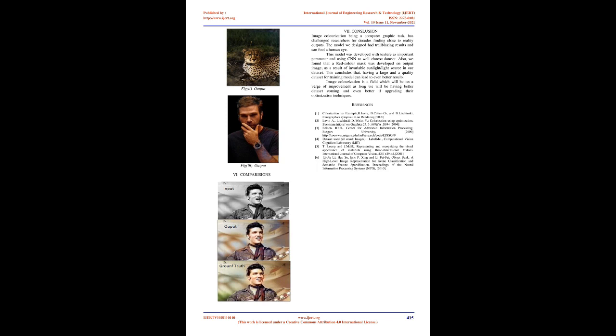See block diagram, process. Convert all training images from RGB color space to the Lab color space. Use the L channel as the input to the network and train to predict the AB channels. Combine the input L channel with the predicted AB channels. Convert the Lab image back to RGB.